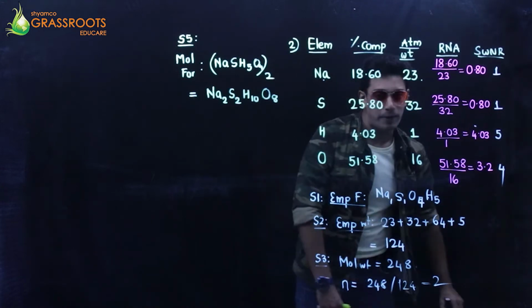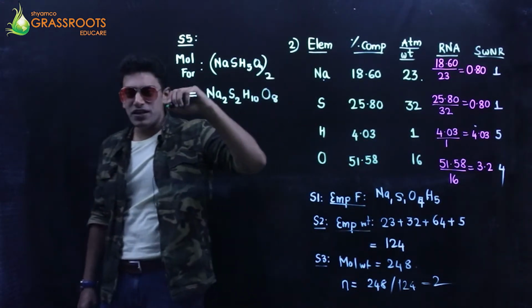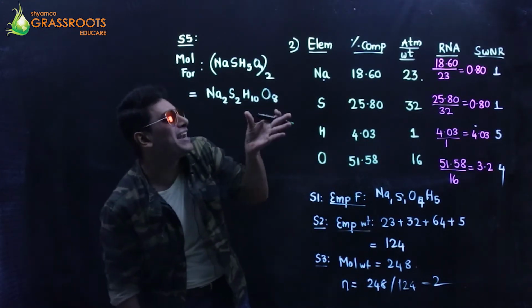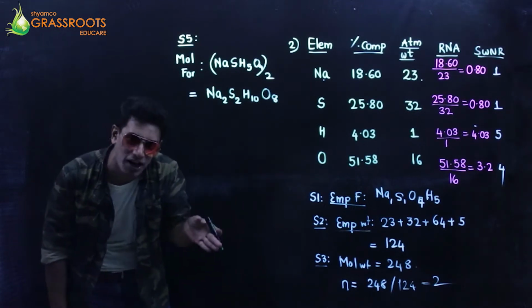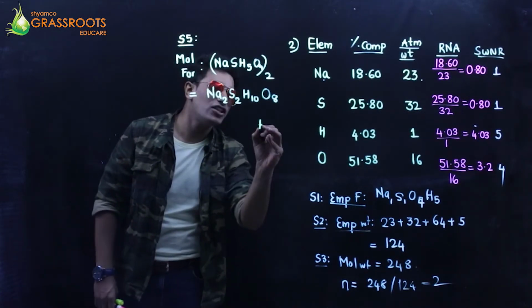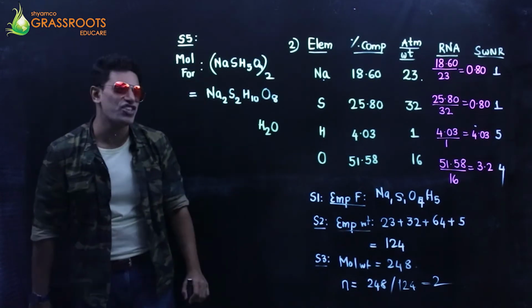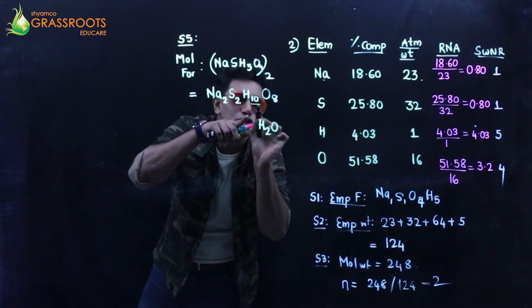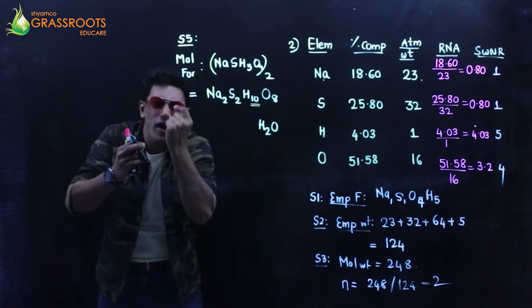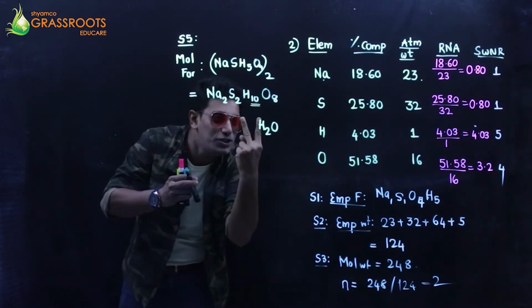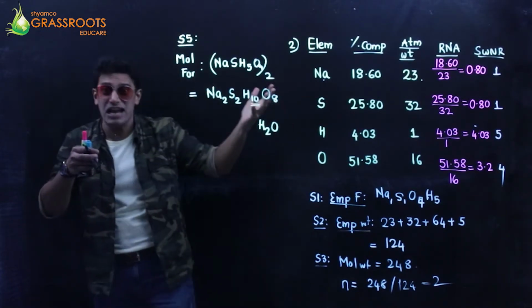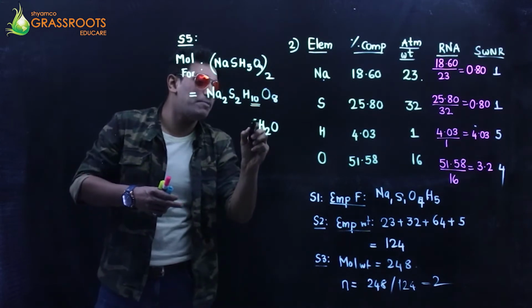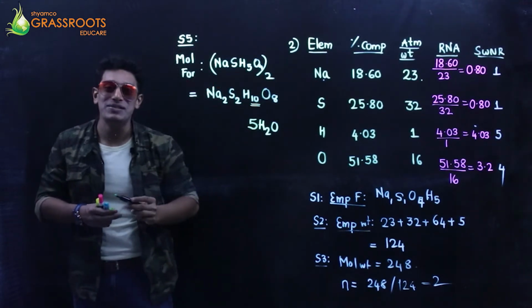Sorry, it's not over. Out of this, I need to separate the water of crystallization. Water is H2O. Tell me one thing. We have 10 hydrogen. In 1 molecule of water, I need 2 hydrogen. I have 10. So obviously, I can prepare 5 water molecules.